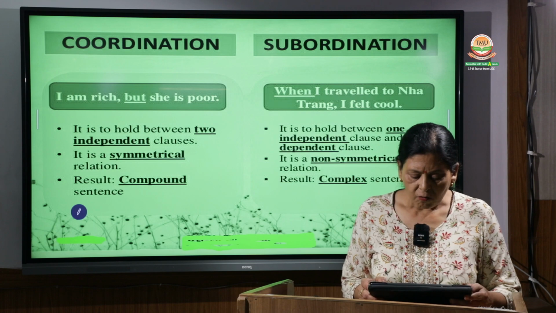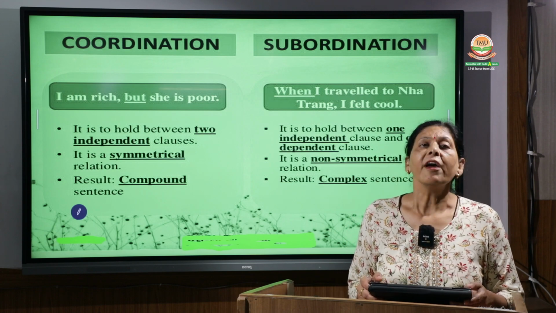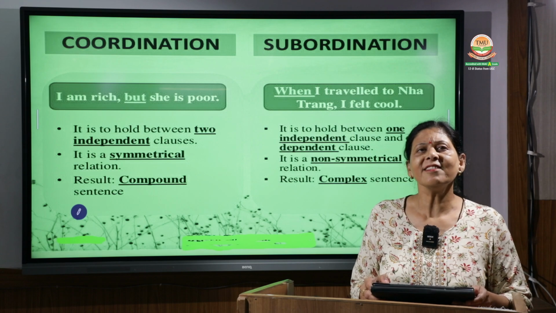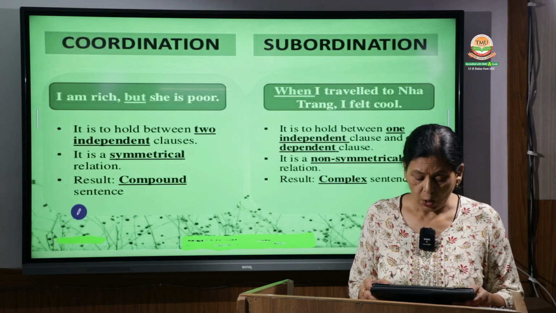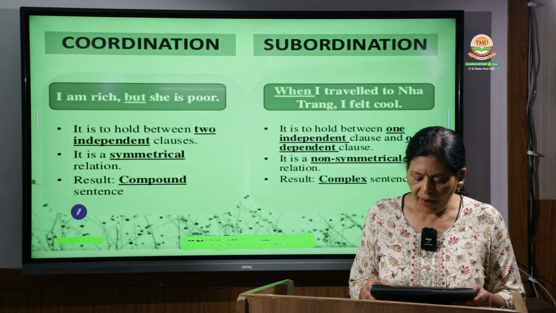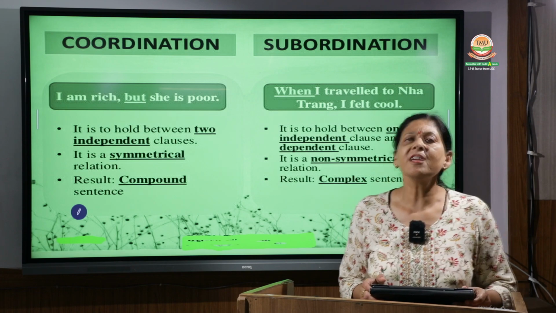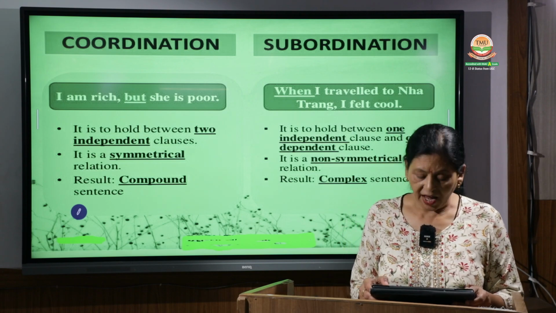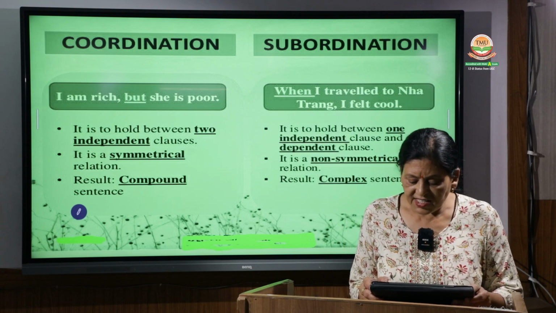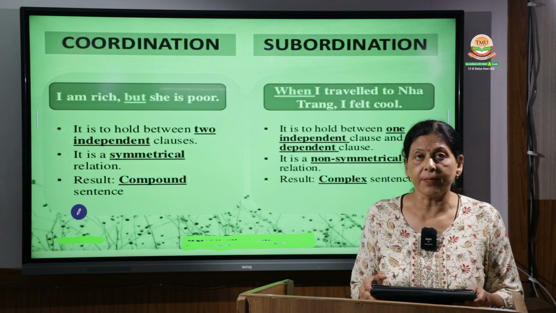So what is it? When I traveled to Nainital, I felt cool. So here the subordinating conjunction is when. It is about one idea which is dependent on the other one for its meaning. So that is subordination. It is non-symmetrical, means one is of more importance, the other one is of less importance.